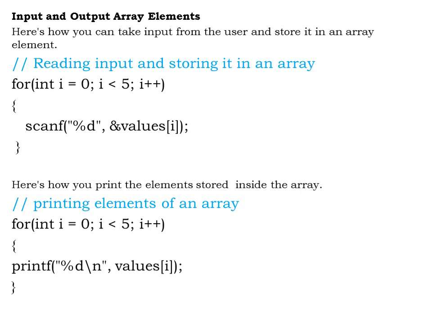As we all know, we use the scanf statement to read any values from the user. As we are going to read multiple elements for an array, we are going to repeat this input statement till we read the specified number of elements from the user.